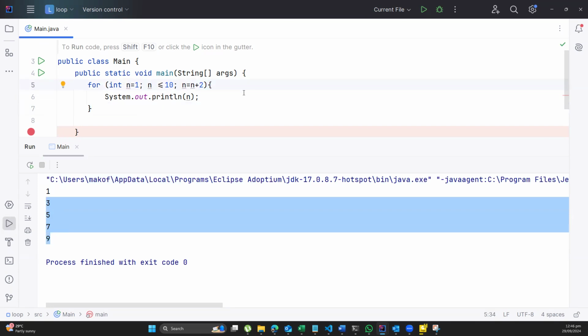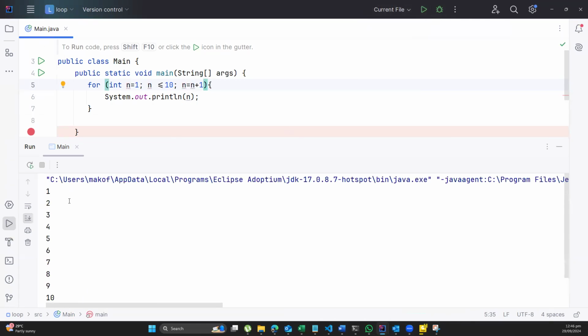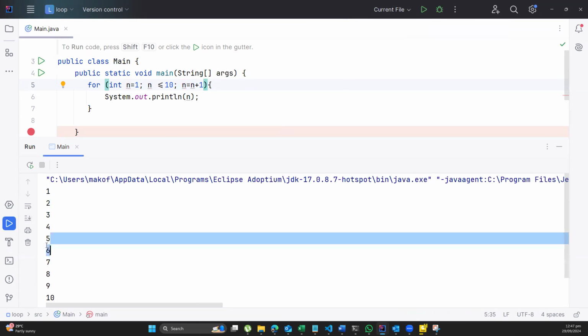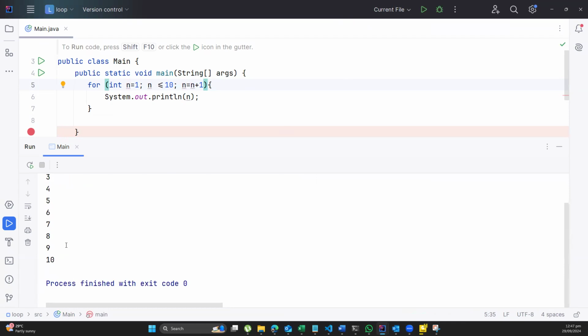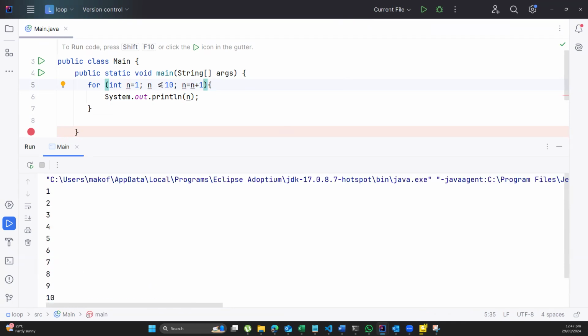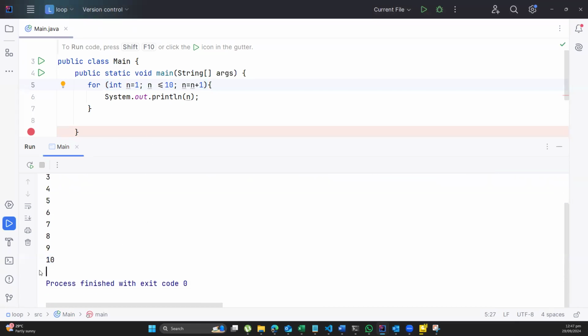If I was to change this one here from 2 to 1, and I was to refresh my program again, you see that now I'll be stepping once. So my program will display 1, 2, 3, 4, 5, 6, 7, 8, 9. And when it gets to 10, it doesn't display 11 and it stops. Because over here, I said that n is less than 10. So you can see, is 10 less than or equal to 10? It is. Is 11 less than or equal to 10? It is not. So it means that over here, my program will stop at 10.